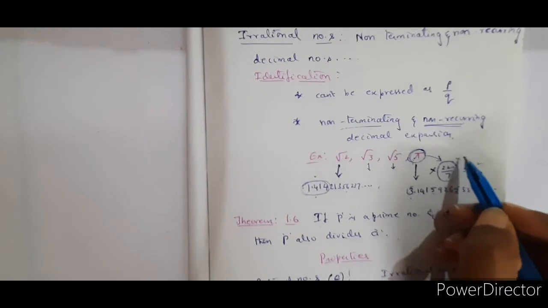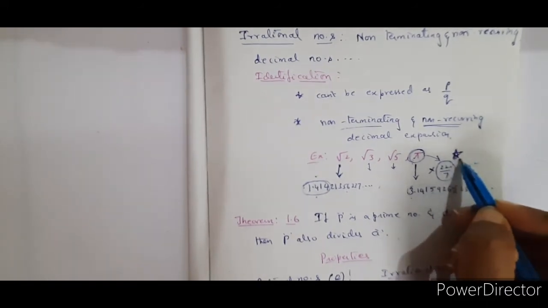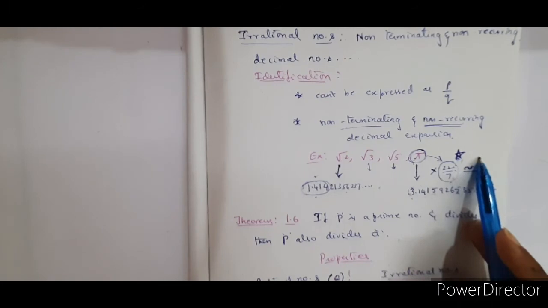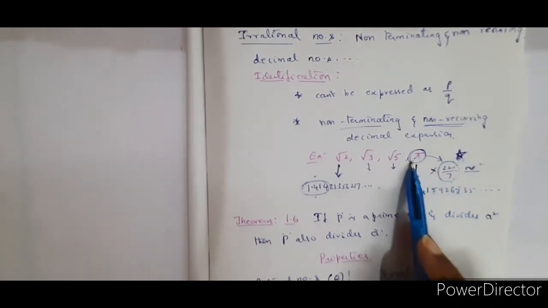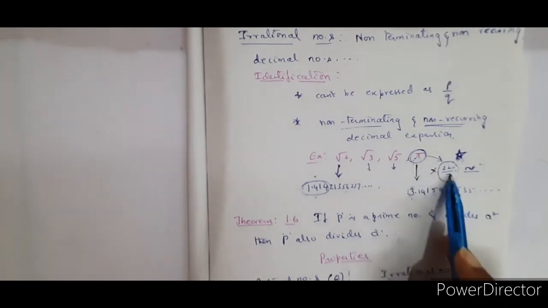Very, very important concept is here, because it is a question which is very frequently asked in the objective questions. Either for 1 mark questions or half mark questions, this is always asked. Somebody says pi is equal to 22 by 7, then why is pi an irrational number? A question can be asked like that. So you should say that pi is equal to 22 by 7 is an approximate value. It is not a rational number.